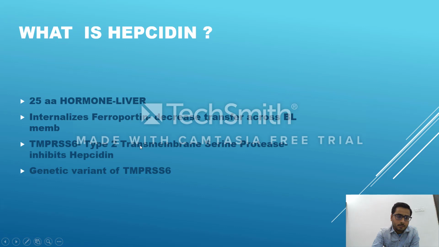Okay, and this TMPRSS6 works basically if there is hypoxia or iron deficiency anemia; it down regulates hepcidin and there is increased absorption of iron. And one important condition is a genetic variant of this type 2 transmembrane serine protease enzyme.